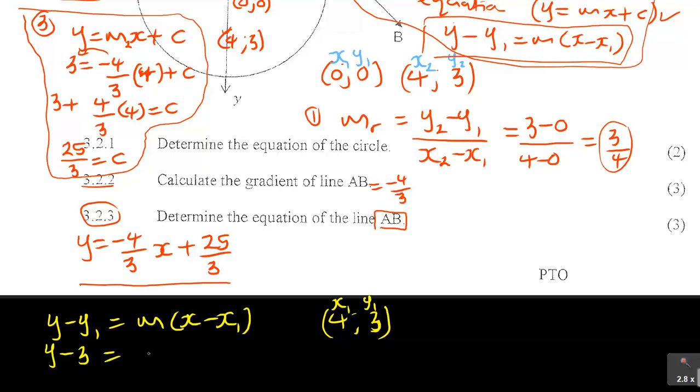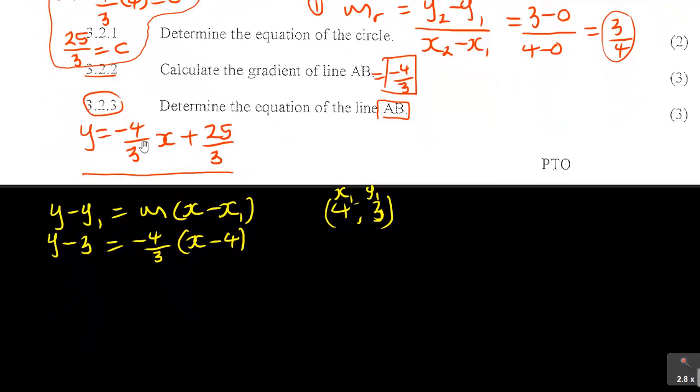Remember, the new gradient was negative 4 over 3 from the previous question, and then you've got x minus x1, which is 4 there. Don't forget, you are not using the gradient for 3. Don't use this gradient. This is no longer the gradient. This is the gradient of the radius. That's why we said m of the radius. Remember that. So you must use gradient m2, which is the answer that we got in this gradient, minus 4 over 3. Remember that.